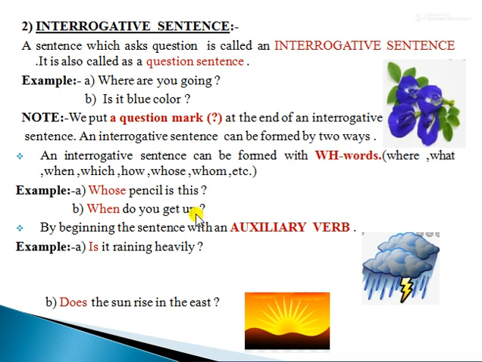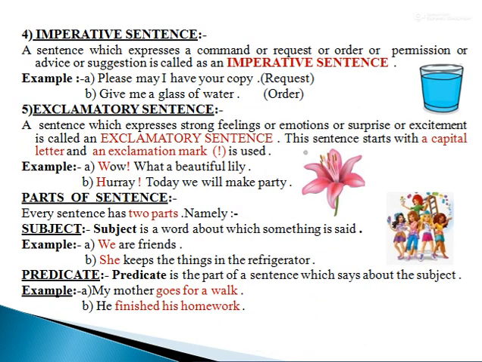with a question mark. Second, by beginning the sentence with an auxiliary verb. Examples. A. Is it raining heavily? Number B. Does the sun rise in the east? In these two examples we see it has begun with the word is and does. They are known as auxiliary verb or helping verb. Next sentence is imperative sentence.